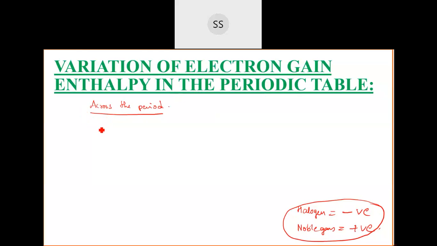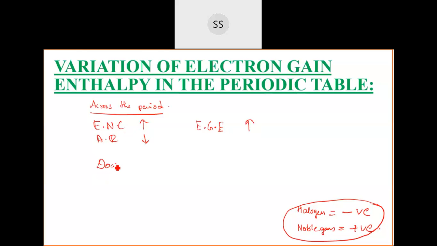Yes, across the period, since you are adding electrons to the same shell, effective nuclear charge, everywhere you see, effective nuclear charge is increasing only, correct, no? Atomic radius, you find it is decreasing. So what happens to the ionization enthalpy? Even this is directly related. Effective nuclear charge and electron gain enthalpy is directly related. So I can say electron gain enthalpy also increases.